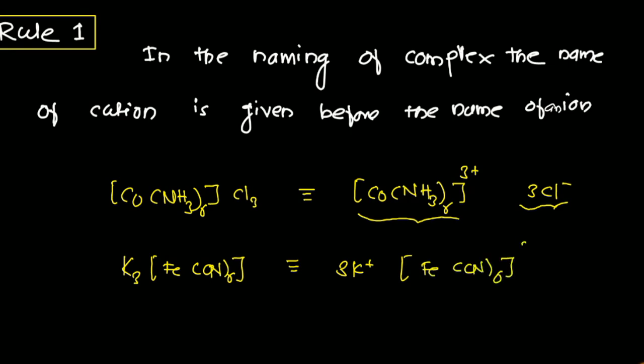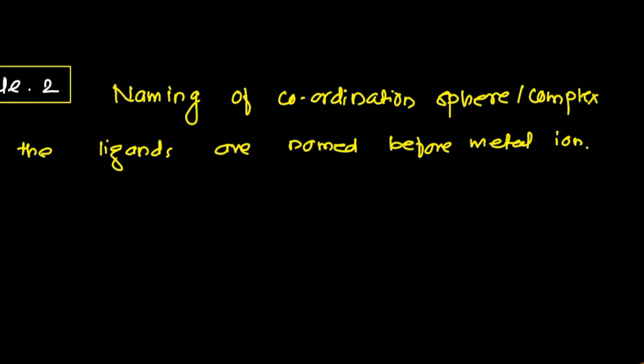Fe(CN)6, and what about this charge? 3 negative. So remember this one. So first we have to put up the name of the cation. In this case, the cation will be here, so we have to give the name in this fashion. So this is the first rule for naming the complex: first identify the cationic part always, and then the anionic part. Now what is rule number 2?